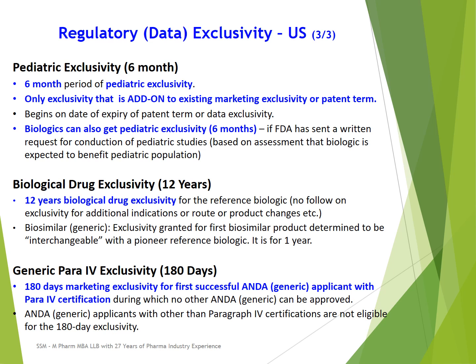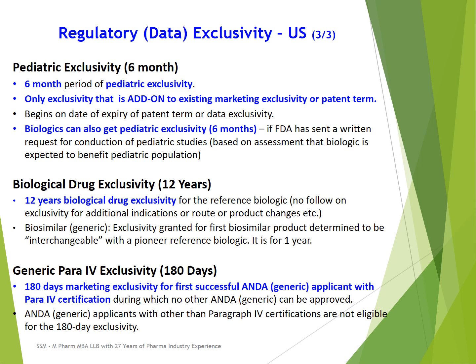So this 180-day exclusivity is applicable only for Para 4 certified generic applications, not for Para 1, Para 2 or Para 3. Basically, in a Para 1 generic application, the applicant says that there are no listed patents in the Orange Book. In a Para 2 application, the applicant will say that the Orange Book listed patents have expired, so I am not bothered about them.